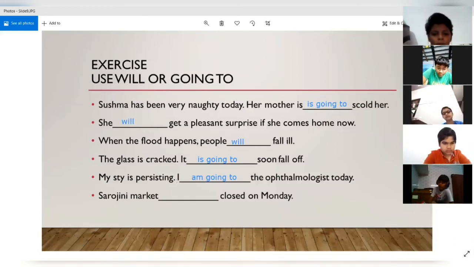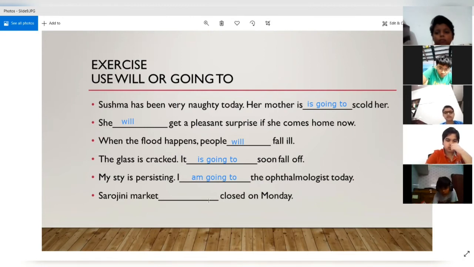And clearly we can see here that this person is intending to visit the doctor, right? Because he is having some problem in his eye. So it is very appropriate for us over here to use the going to form, right? Thank you, sir.